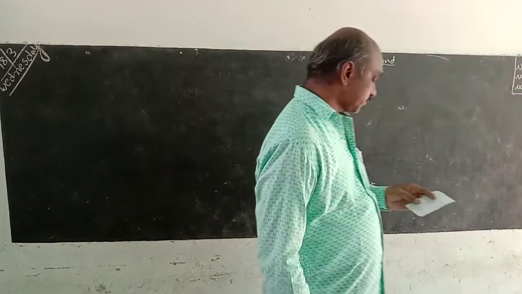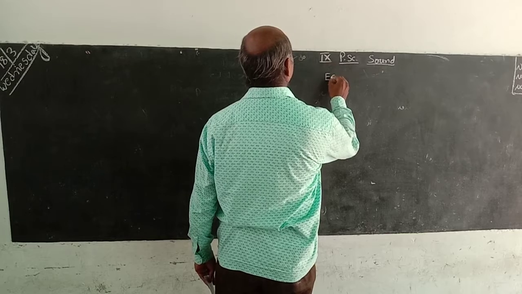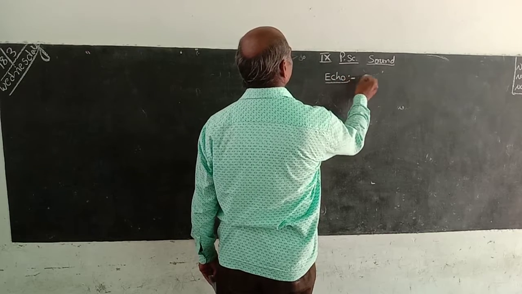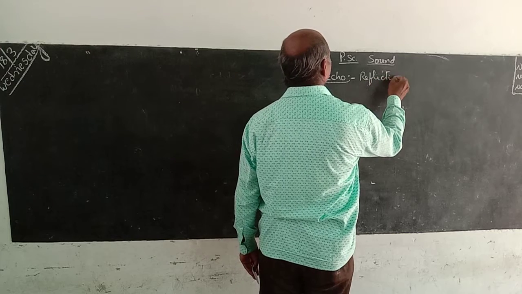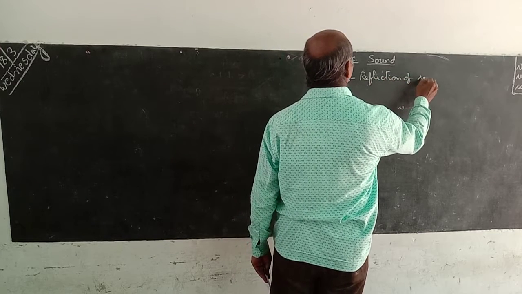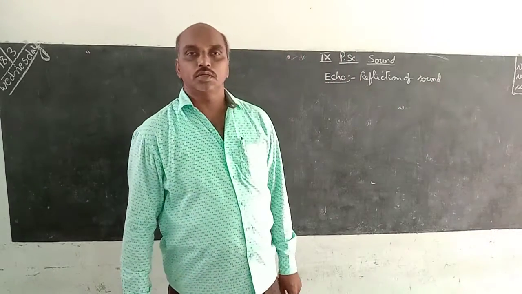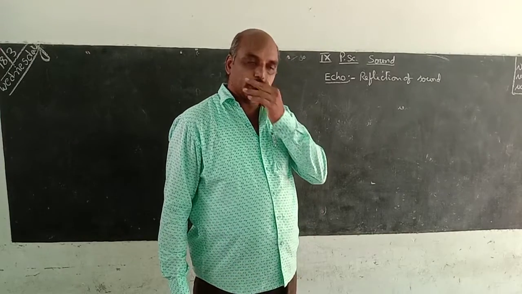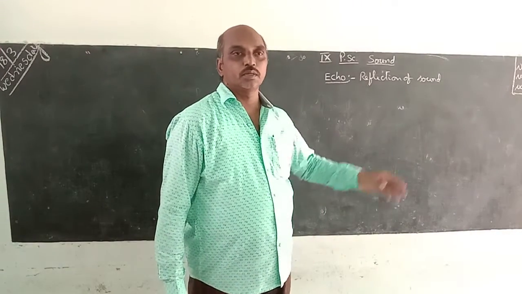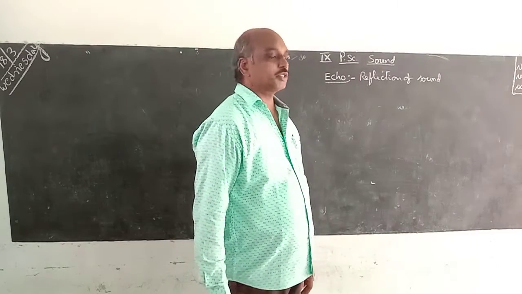Okay, next one is echo. What is meant by echo? The reflection of sound is called echo. Suppose in front of a tall building or a mountain or hill, you shout with a big sound.